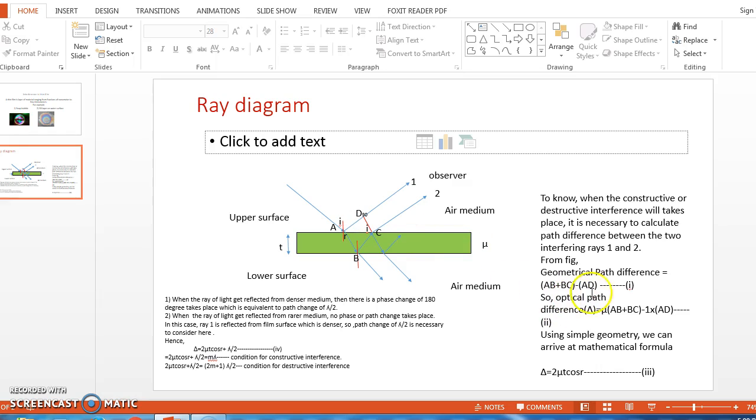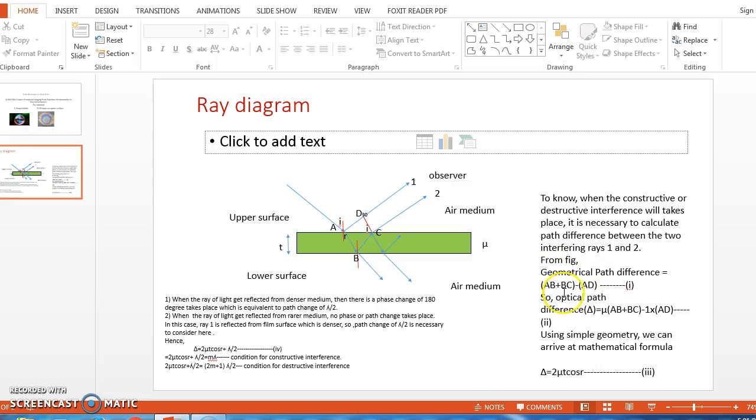So whatever the equation 1 we have written here, this is the equation of geometrical path difference. To write this geometrical path difference in optical path, definitely it is necessary to consider the refractive indices of the medium in which light is traveling. Now here AB and BC are the geometrical paths inside the film of refractive index mu, and AD is the path in the air medium, that is refractive index equal to 1.